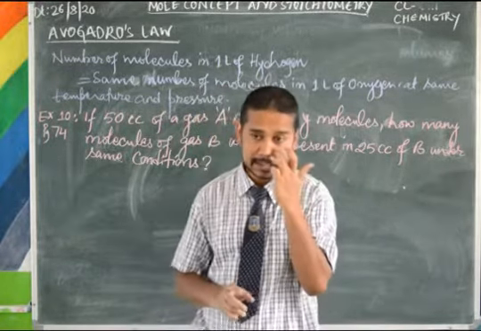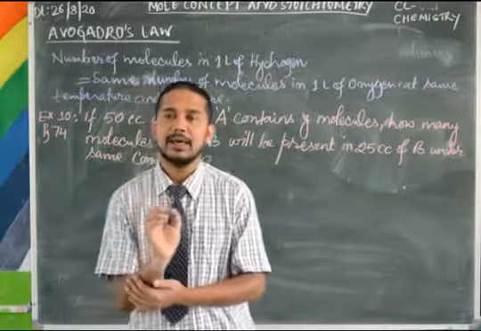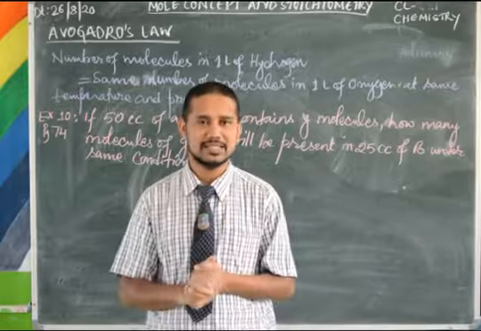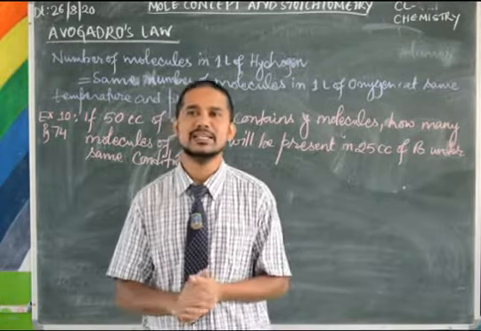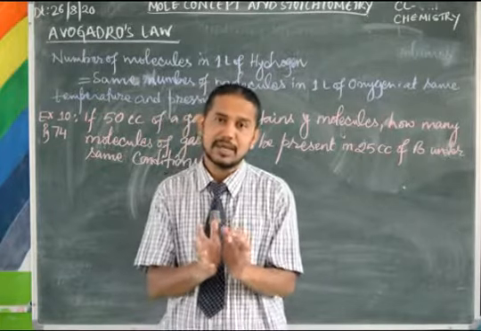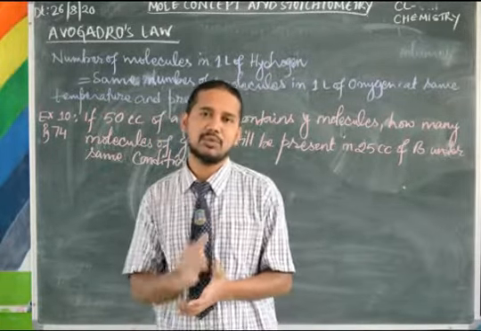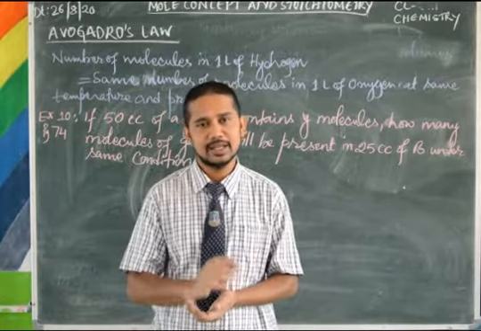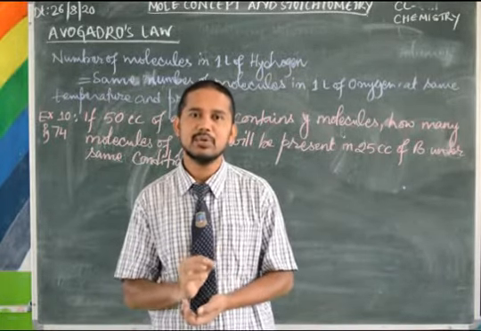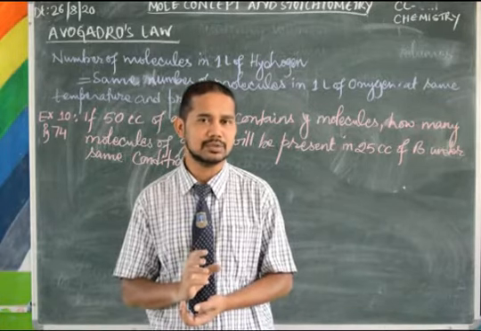So what does it say? It says that equal volumes of all gases, whatever gases they may be, hydrogen gas, carbon dioxide, ammonia gas, whatever gas it is, if equal volume is there, then they will have an equal number of molecules.